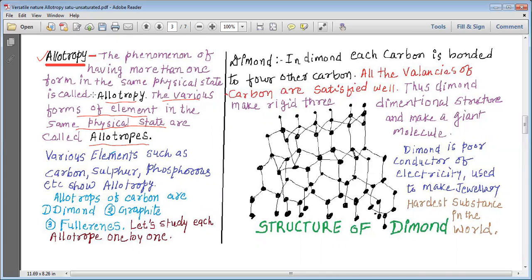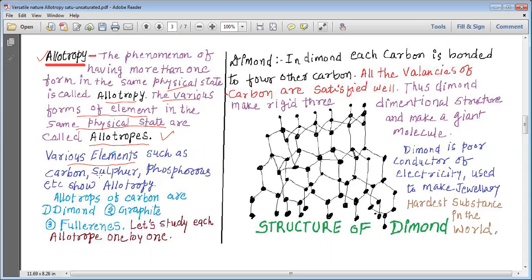You know, my dear students, generally elements do not have more than one form in their same physical state, but some elements have more than one form. We will study about them. So having more than one form in the same physical state is known as allotropy, and these various forms of the element in the same physical state are known as the allotropes.